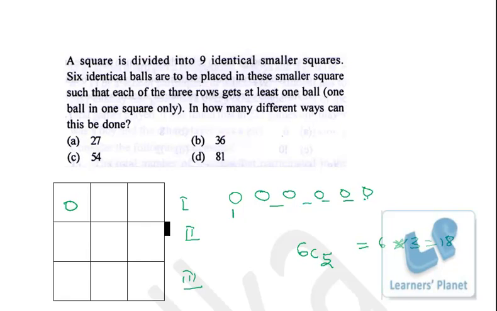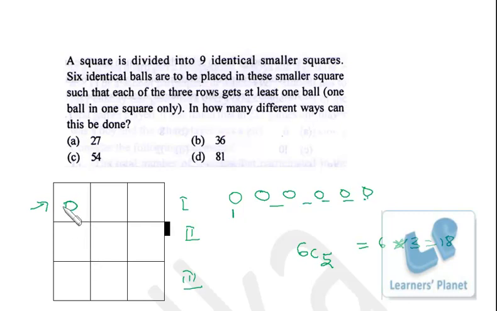Now in this case we are just putting 1 ball in column A, that's the first column, right? And the second column and the third column together they are having 5 balls, right? So one column must be having 3 balls and the other must be having 2 balls, right? Now the same case is with the other rows also.